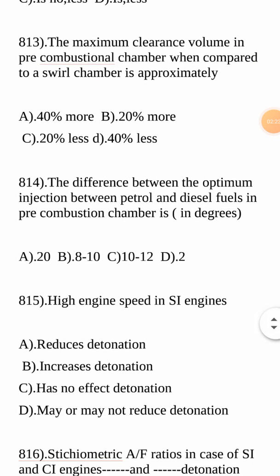So your answer is B. Next question. The maximum clearance volume in pre-combustion chamber when compared to a swirl chamber. Here is a comparison between pre-combustion chambers and swirl chambers, asking about the clearance volume. In pre-combustion chambers it is 30%, whereas in swirl chambers it is 50%. So it is 50 minus 30, that is 20% less compared to the swirl combustion chamber. So your answer is C.